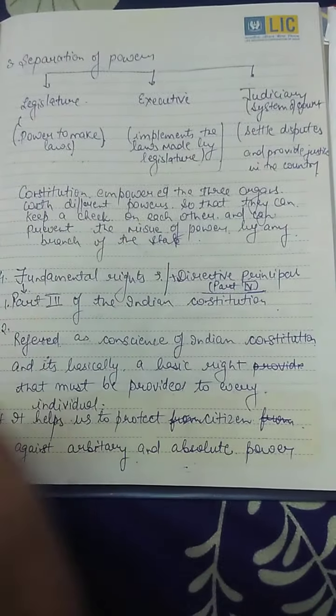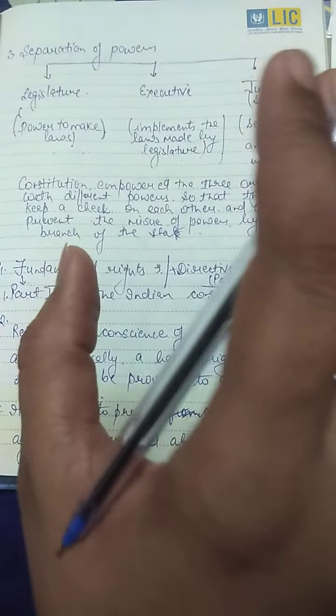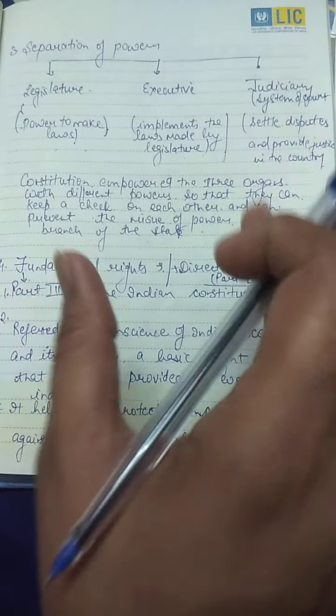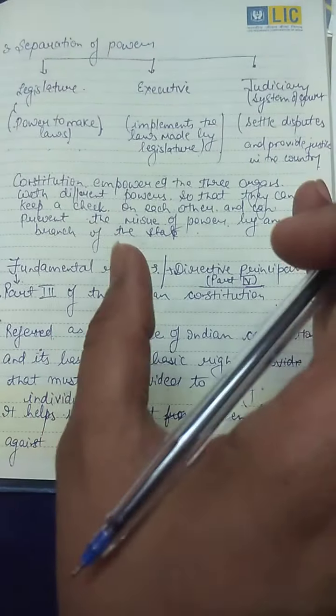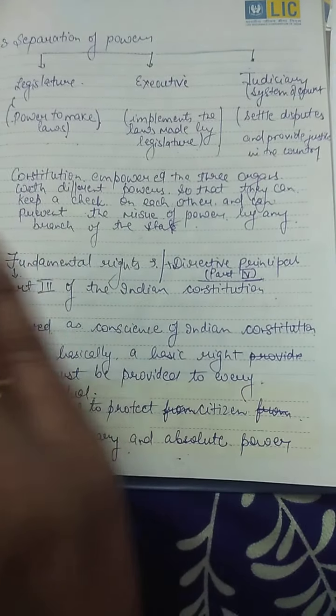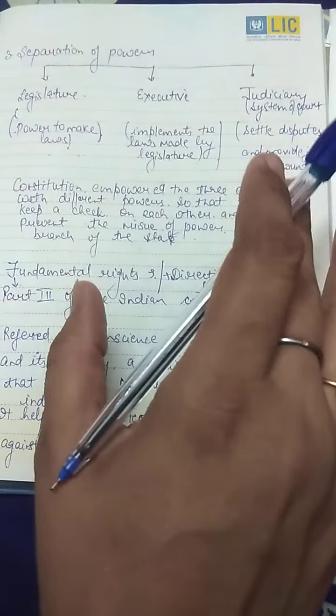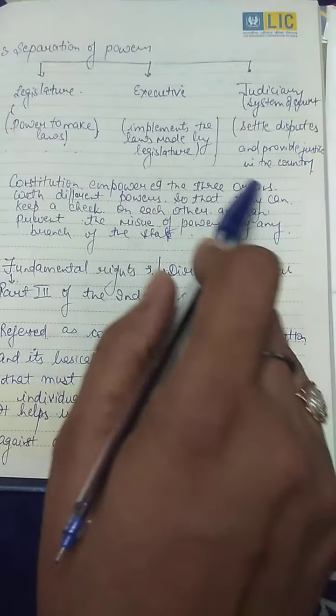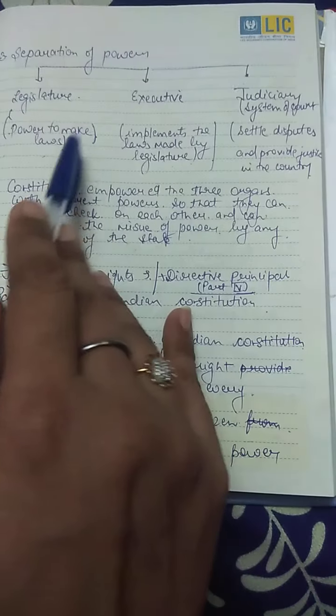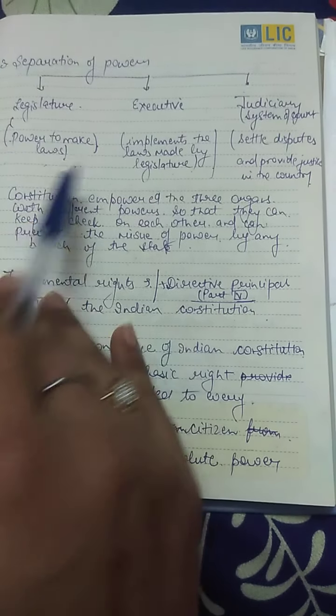The Constitution empowered all three organs with different powers so that they can keep a check on each other and prevent the misuse of power by any branch of the government. All these key points I have also written along with the explanation.